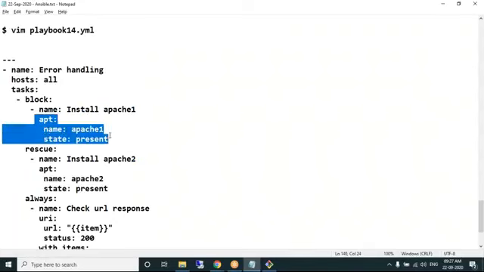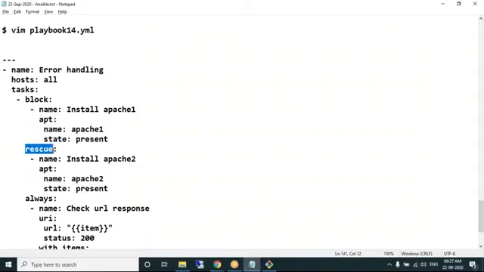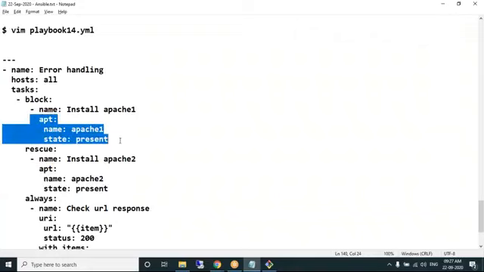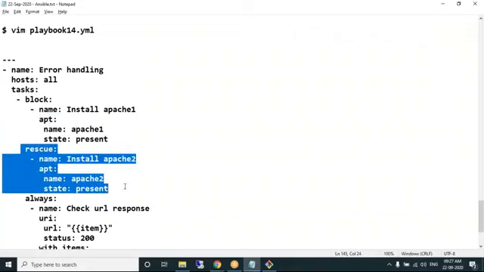What will happen? We are trying to install Apache 1. Apache 1 is an outdated version. It is removed from the APT repository. So this module will fail. If any module fails, then control comes to the rescue section. In the rescue section, what I'm writing: if not Apache 1, I want to install Apache 2. Again, APT module, Apache 2 I'm installing. My target is to install Apache 1. If that does not happen, I want to install Apache 2.